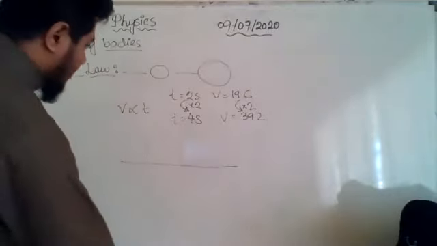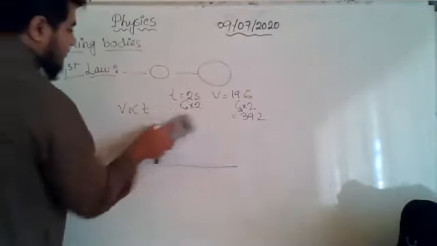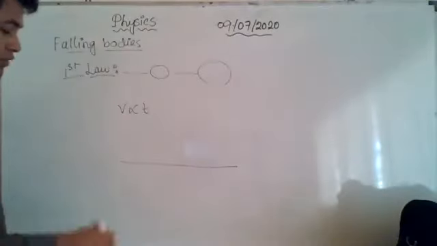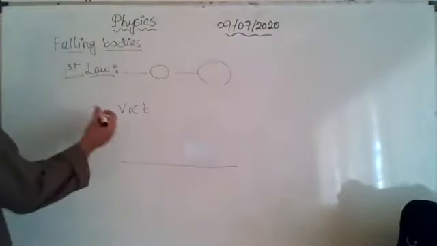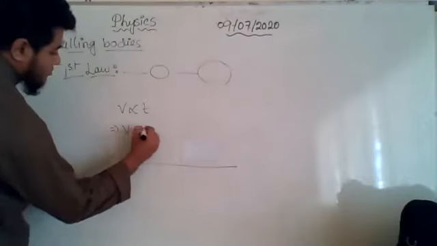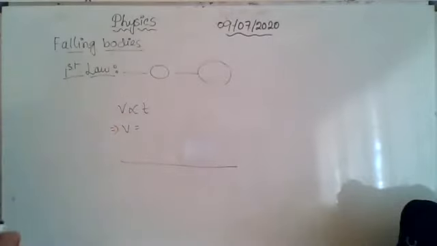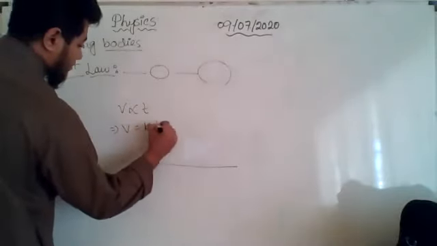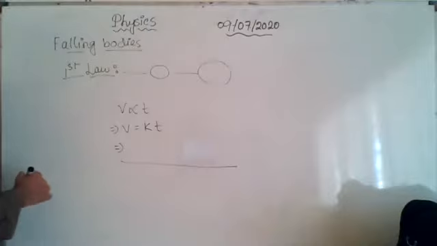So from here, what can we write? We need to develop an equation from here, which we can use in the solution of numerical examples. So we know that if I want to replace this proportional sign with the equal sign, what will happen? I need to put a constant, the proportionality constant.